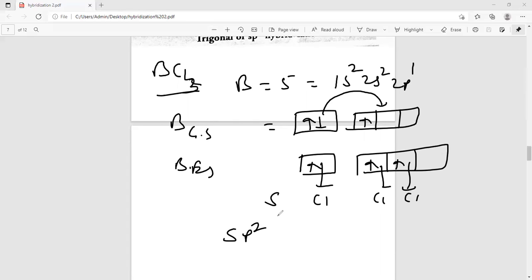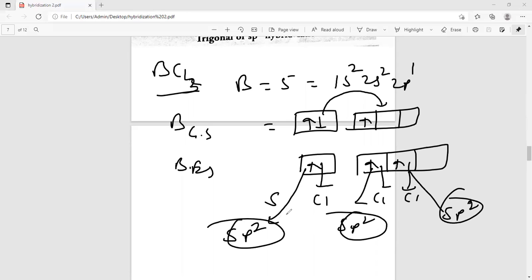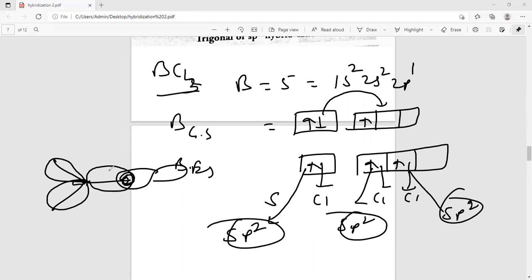And these new orbitals are called sp2, sp2, and sp2. After hybridization, it is called sp2 hybrid orbital, right? And its shape is trigonal planar, like this one, 1, 2, 3. This is the shape of B, and chlorine is here: one chlorine, a second chlorine, and a third chlorine. And this is the shape of B.